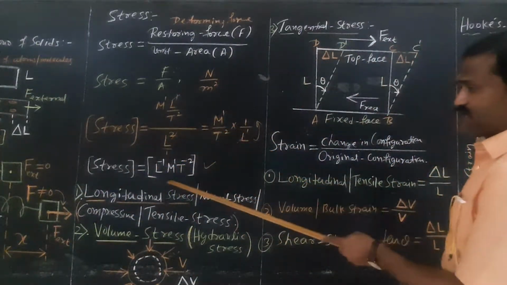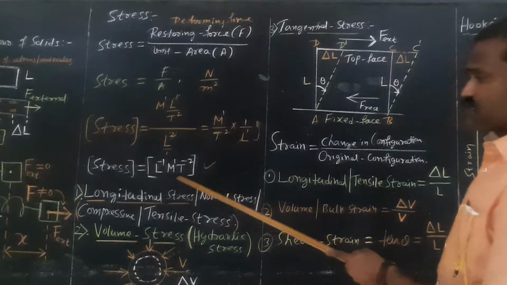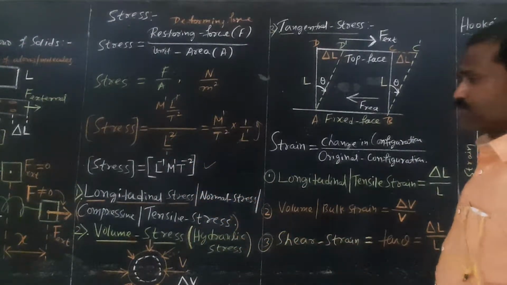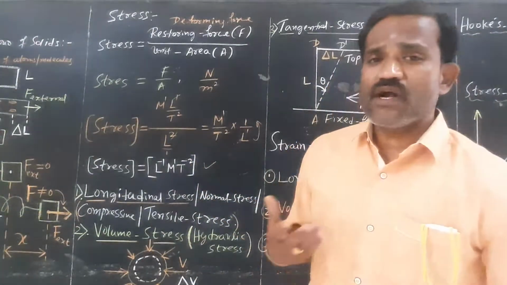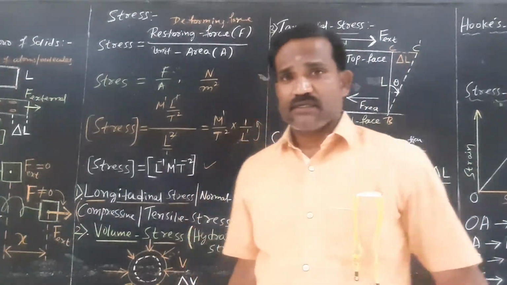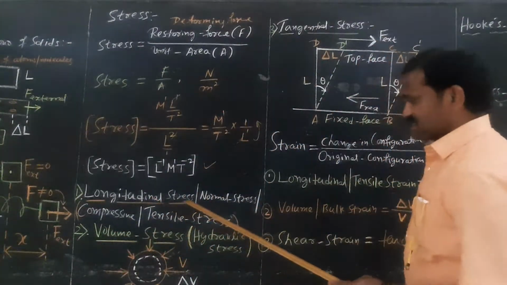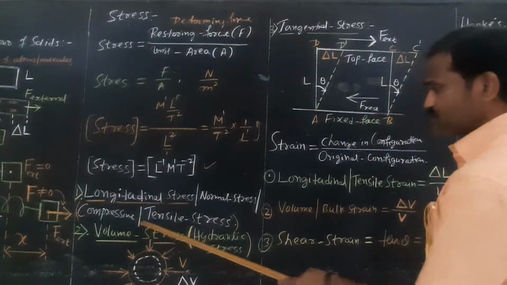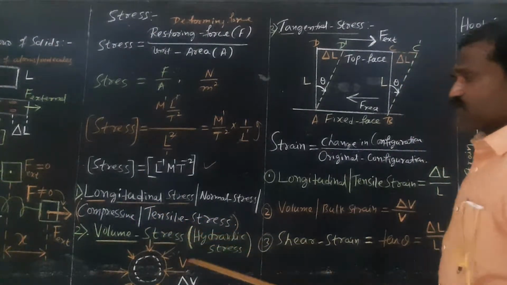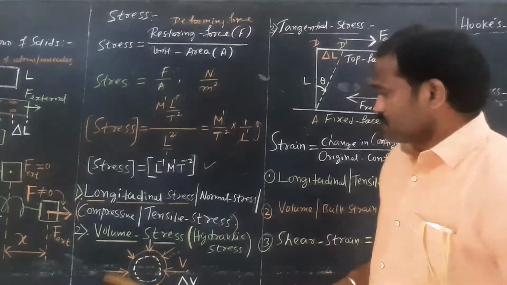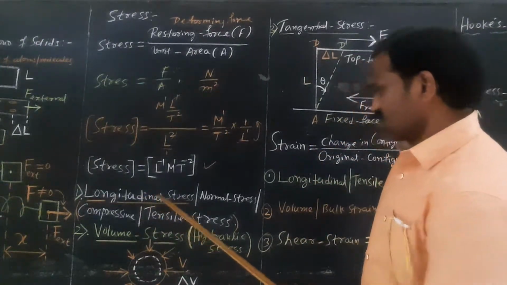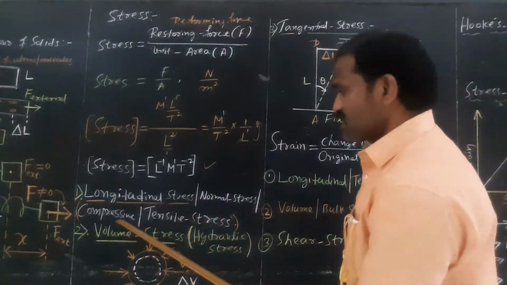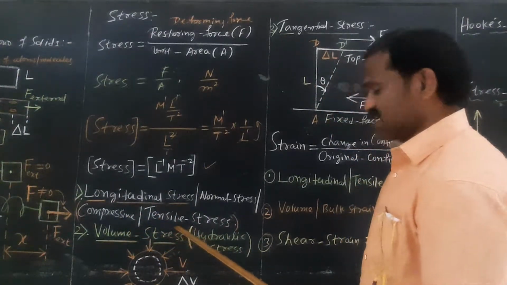Therefore, if you write the dimensions, you will get L power minus 1, M power 1, T power minus 2. Now you will move on to the types of stress. What do you mean by longitudinal stress? Longitudinal stress, normal stress, compressive stress, tensile stress. All the four names are one and the same.